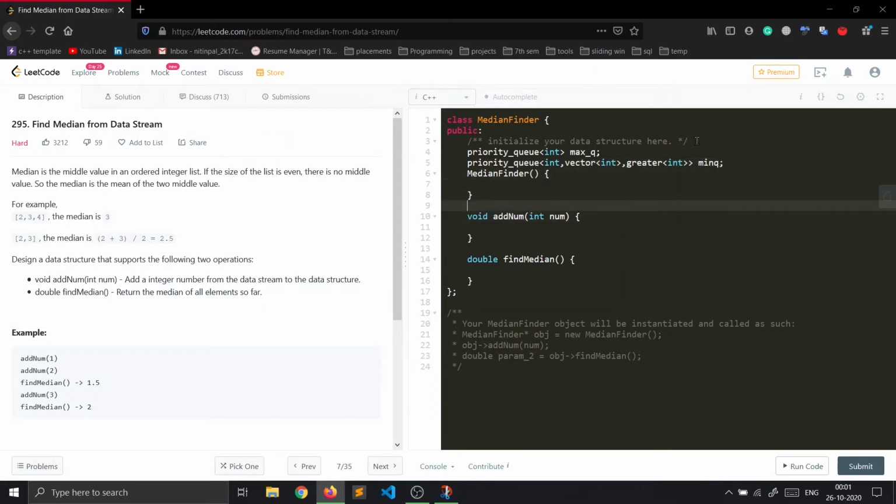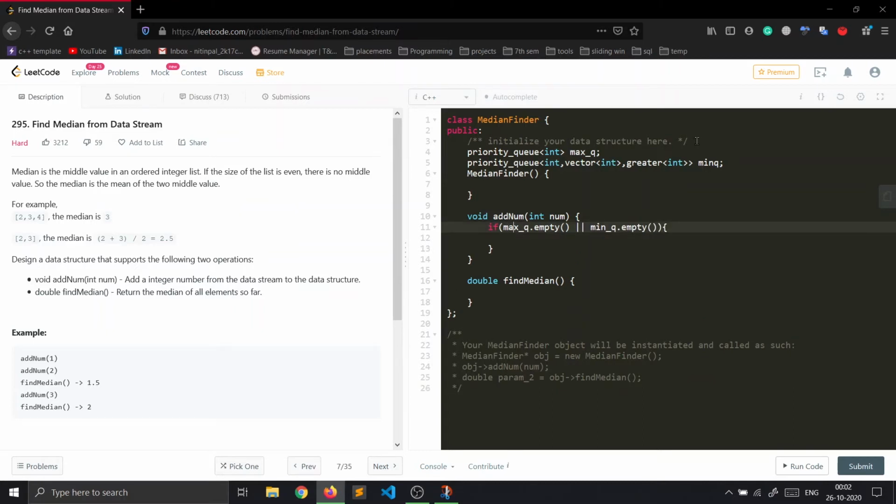Now we have to implement the add number function. Suppose both queues are empty. For max queue we can just say max queue dot empty, which returns true or false depending on whether the queue is empty or not. Similarly min queue dot empty. If both are empty, we will just add the element in max queue dot push num, right?